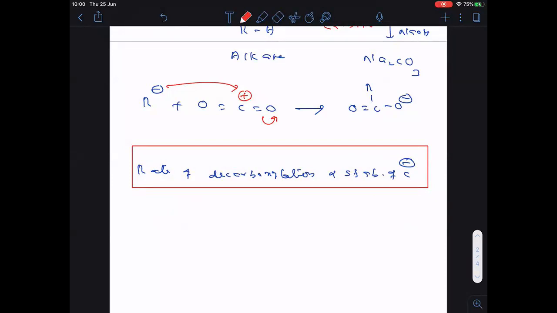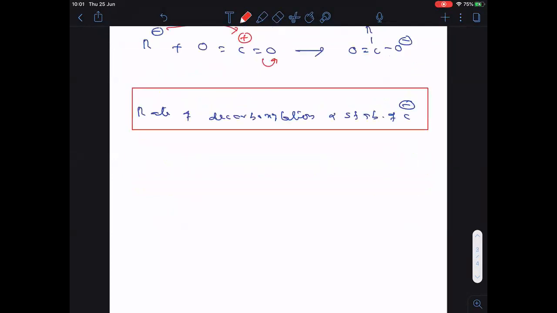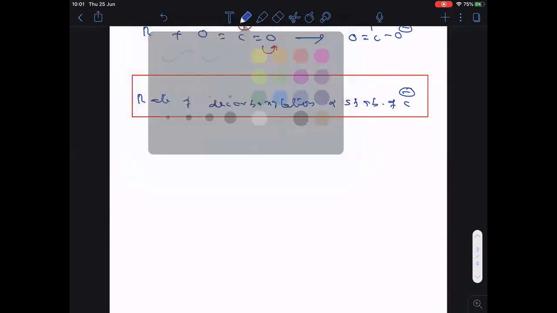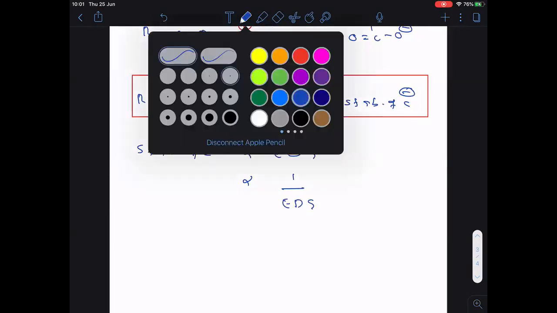This type of question is very important for the NEET examination. Now, I think you know carbanion stability depends on what? Stability of a carbanion is directly proportional to electron withdrawing groups and inversely proportional to electron donating groups.